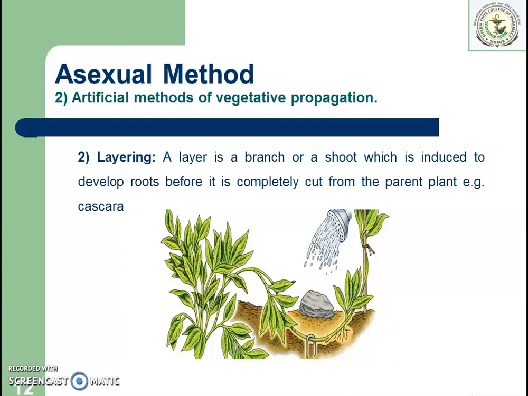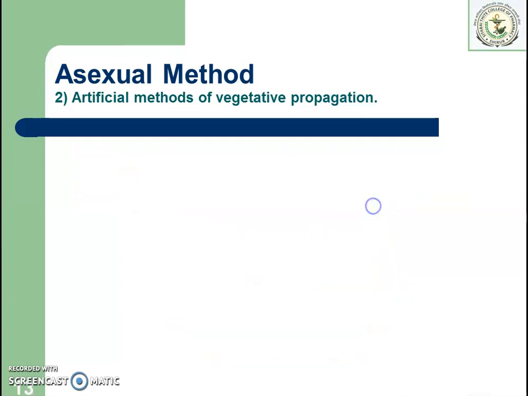The diagram shows how layering is done. So this is layering, that is, a branch or shoot is induced to develop roots before it is completely cut from the parent plant. So that is layering.